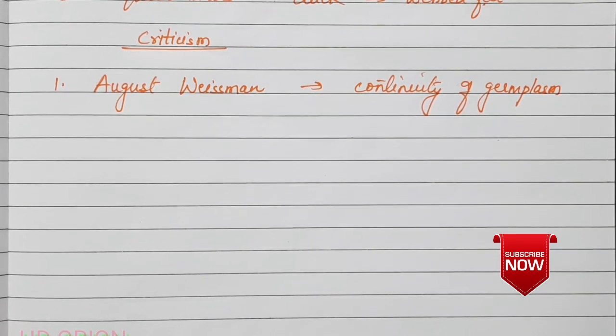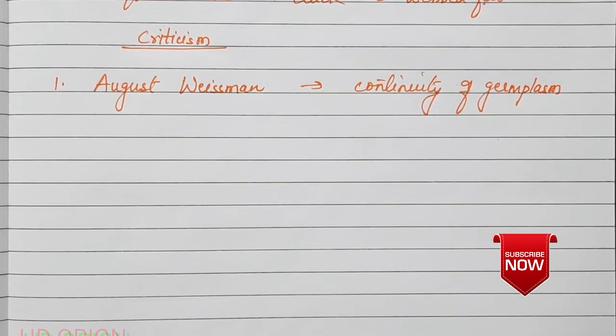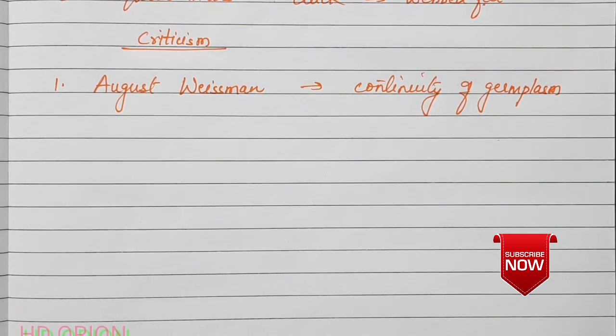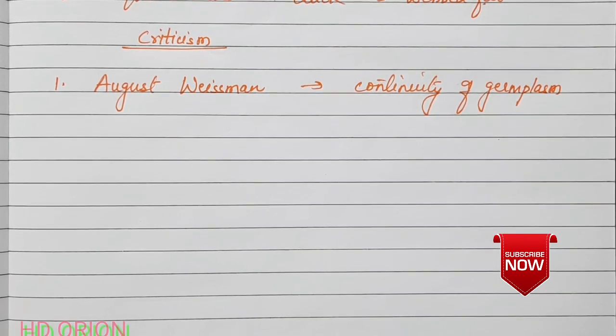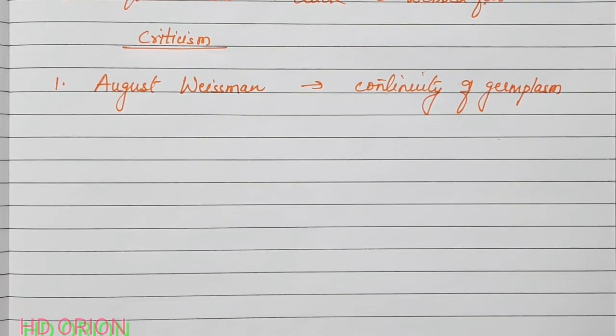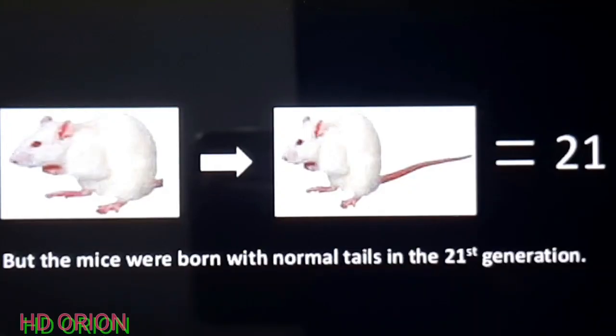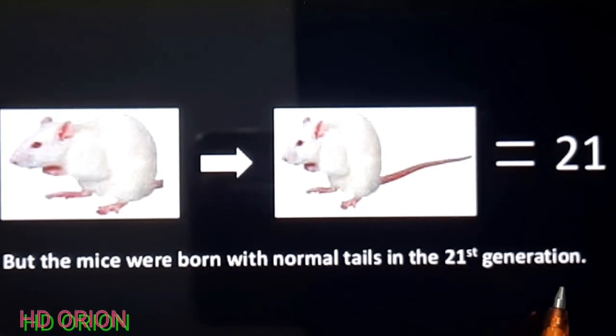Weismann thought maybe the tail was smaller in size because the organ is gradually getting weaker and smaller. But to his surprise, the length of the tail was the same. The adult's tail was the same in length. So what he did was he cut the tail again, and he did this for 20 generations. But the mice were born with normal tails in the 21st generation.